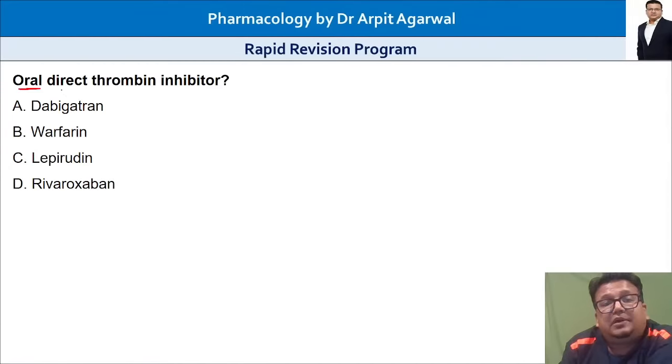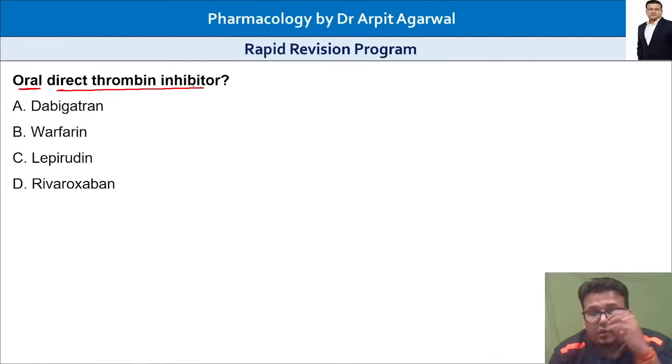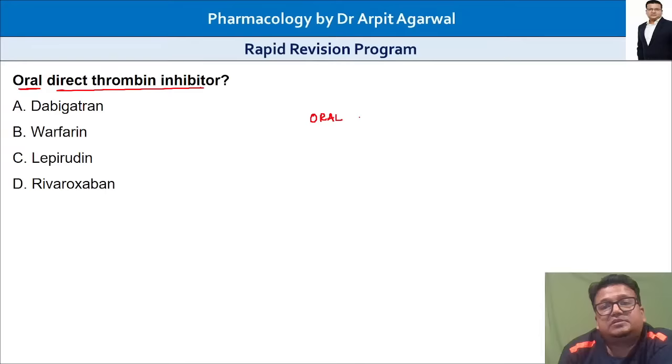Oral direct thrombin inhibitor, very very important. So new oral anticoagulants are a very very important topic.